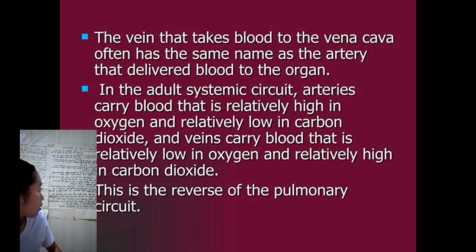And the vein that takes blood to the vena cava often has the same name as the artery that delivered blood to the organ. In the adult systemic circuit, arteries carry blood that is relatively high in oxygen and relatively low in carbon dioxide, and veins carry blood relatively high in carbon dioxide. And this is the reverse of the pulmonary circuit.